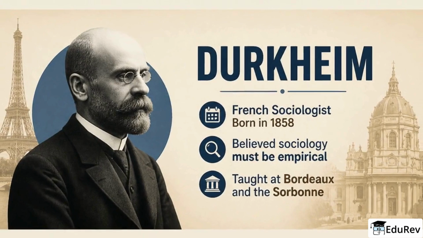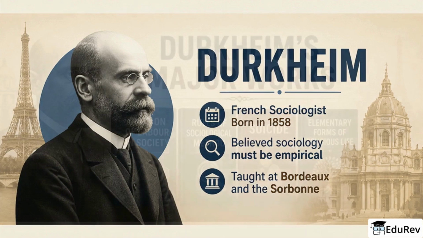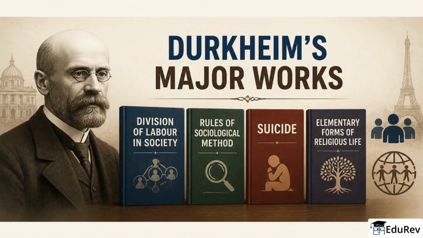Durkheim was a French sociologist born in 1858 who insisted sociology must be empirical, and he taught social science at Bordeaux and the Sorbonne. His major works for UPSC are The Division of Labor in Society, Rules of Sociological Method, Suicide, and the Elementary Forms of Religious Life.